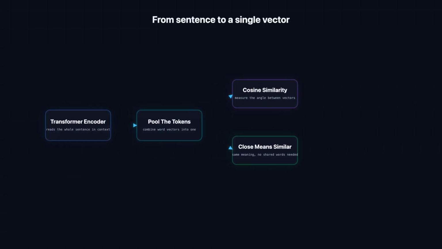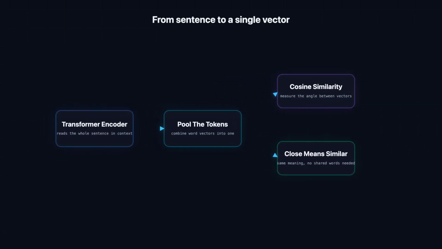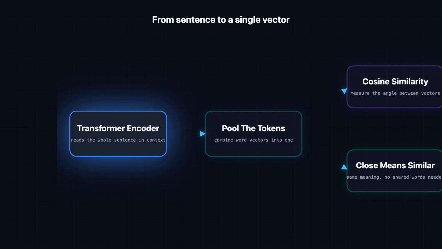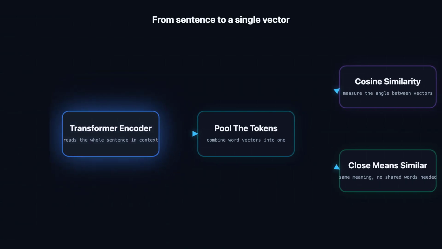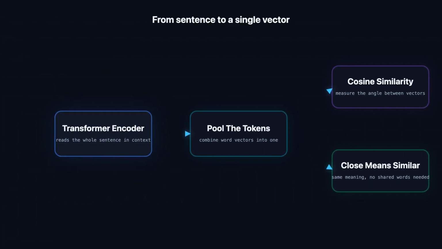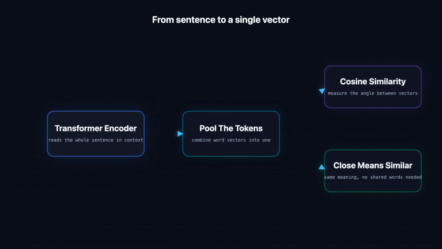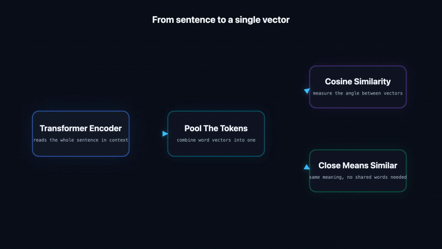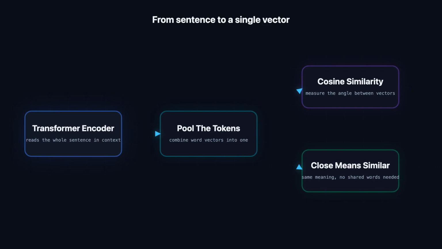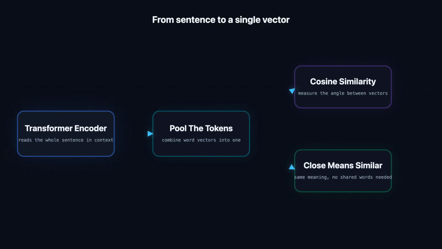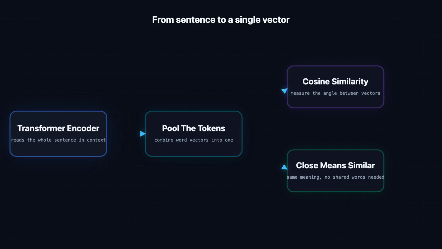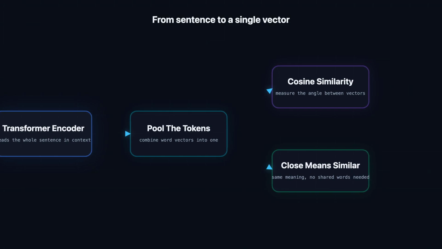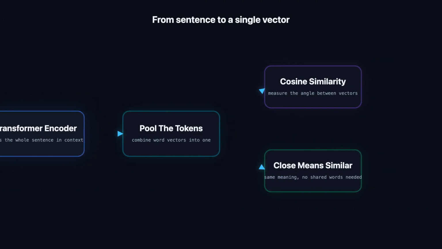So how do we turn a whole sentence into a single meaningful vector? Follow the pipeline one stage at a time. Feed the sentence into a transformer encoder, a model like SentenceBERT. It reads all the words at once, letting each one attend to the others, so it understands the sentence in context rather than as a loose pile of separate words. Crucially, that encoder was fine-tuned so that semantic similarity, not surface wording, drives where a sentence lands.